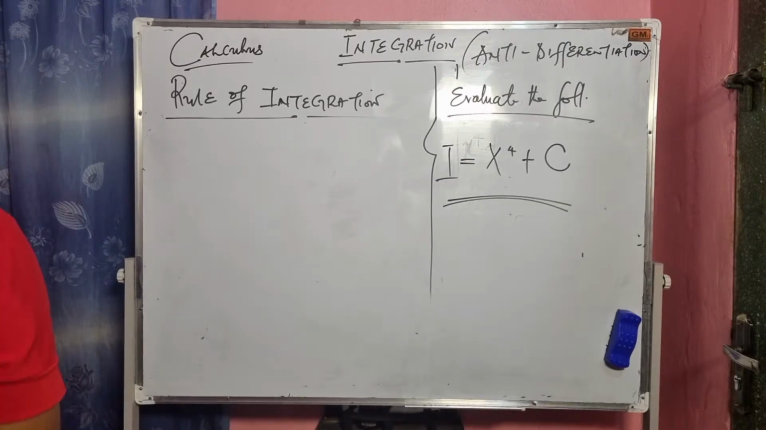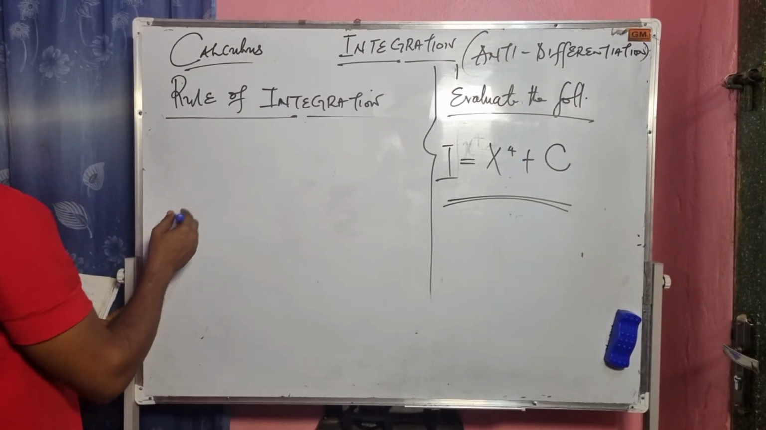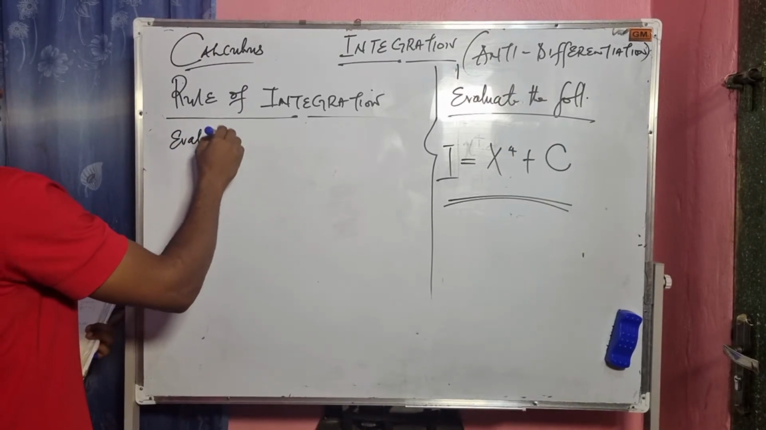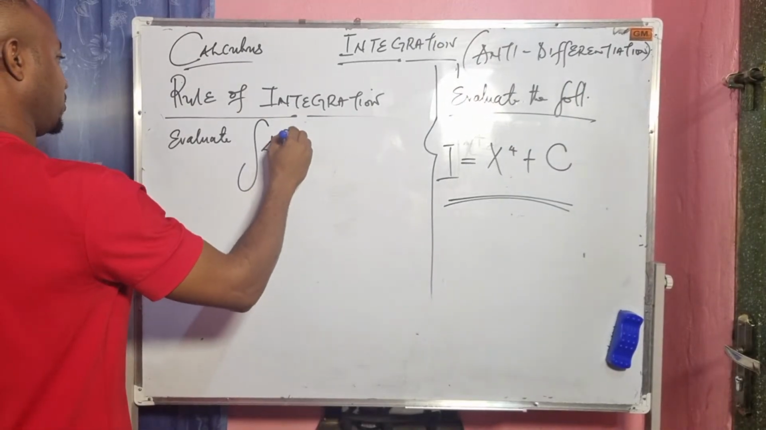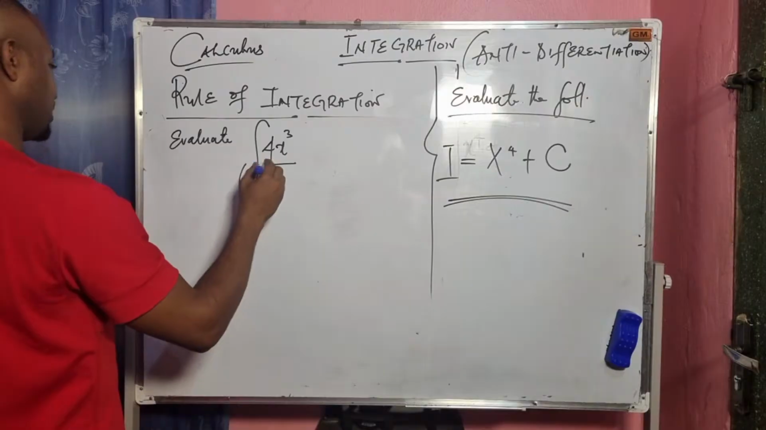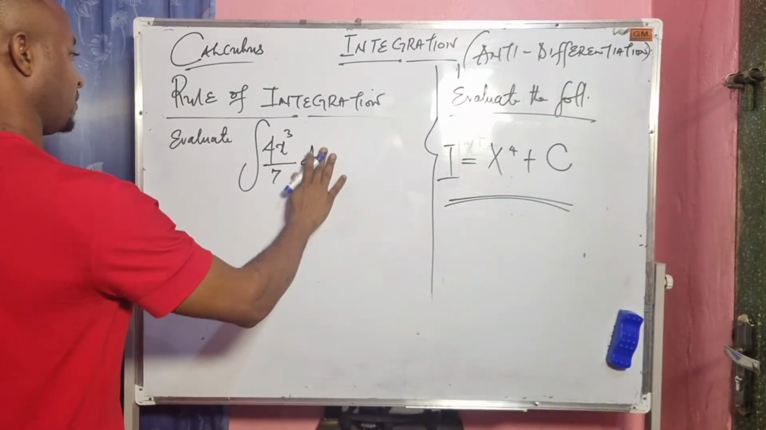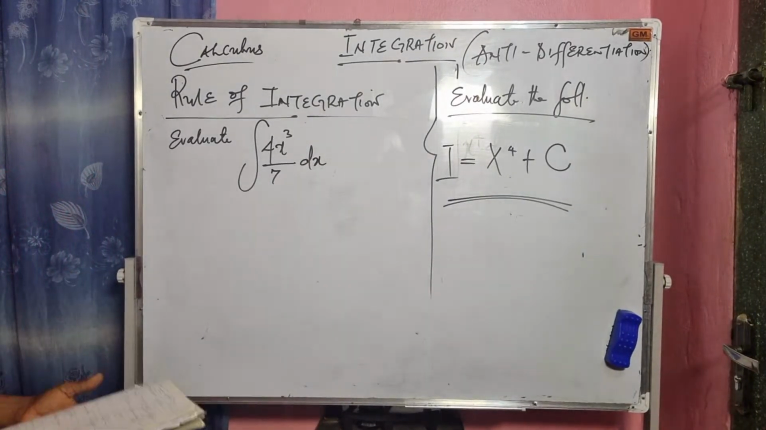Okay, let's see this example we have here from our note. Here we're asked to evaluate the integral of 4x cubed divided by 7 dx. We're asked to integrate this.